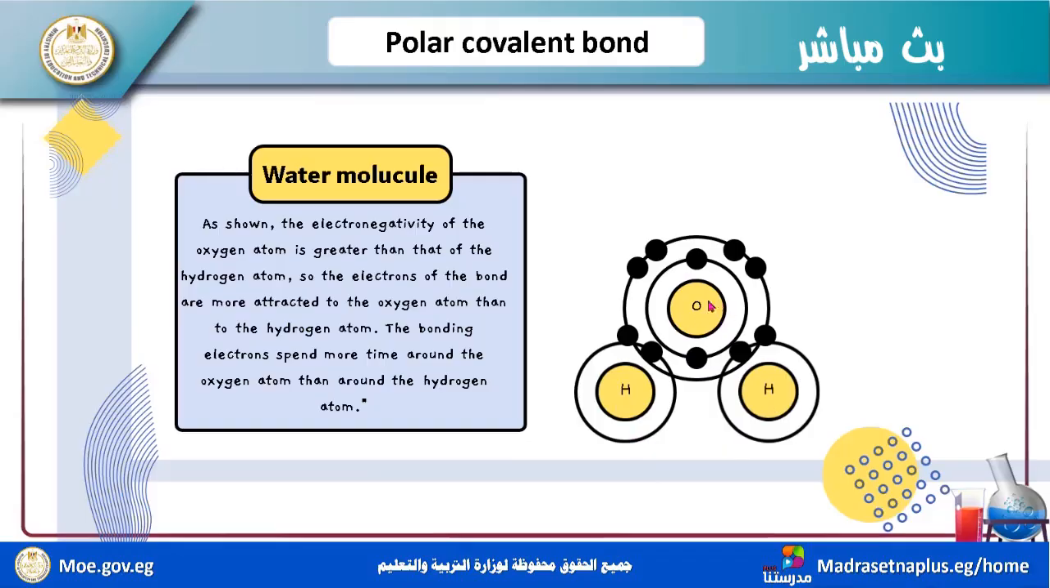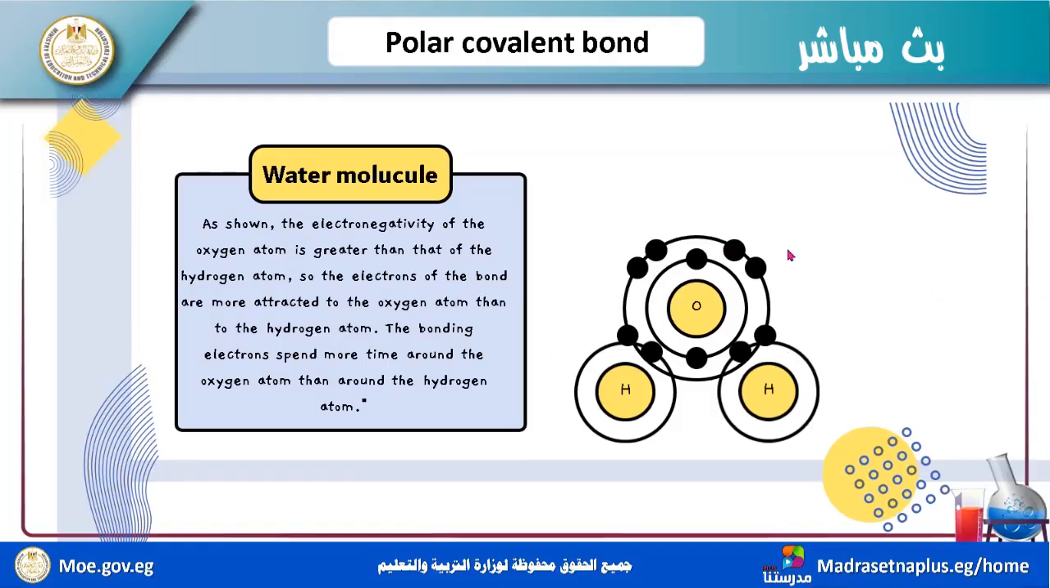Oxygen here attracts these electrons towards it more of the time than hydrogen. So oxygen carries a partial negative charge, and hydrogen carries a partial positive charge. Why? Because the electronegativity of oxygen is more than hydrogen.